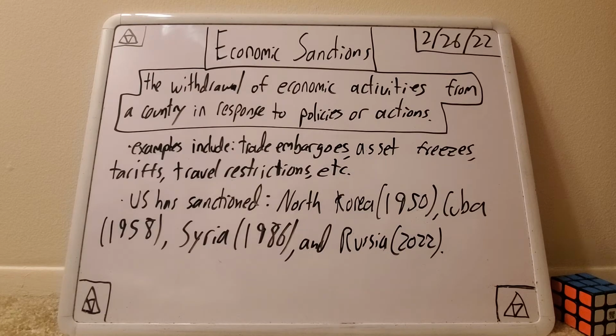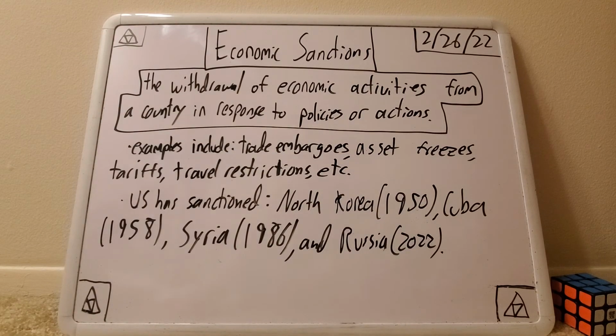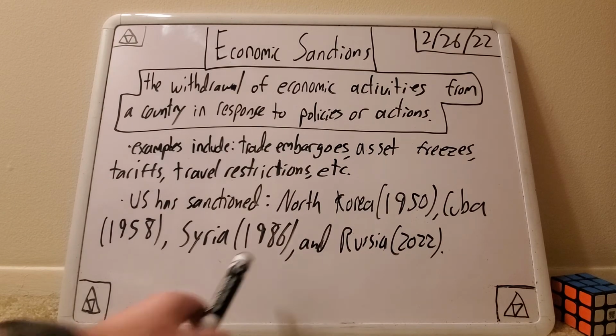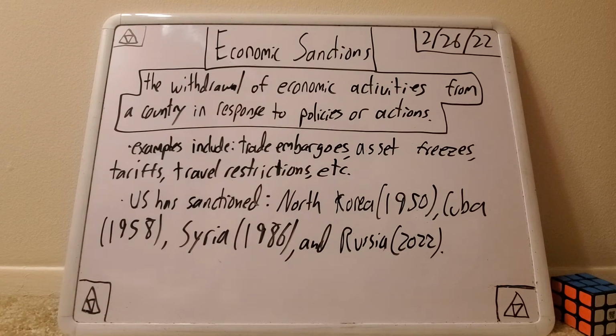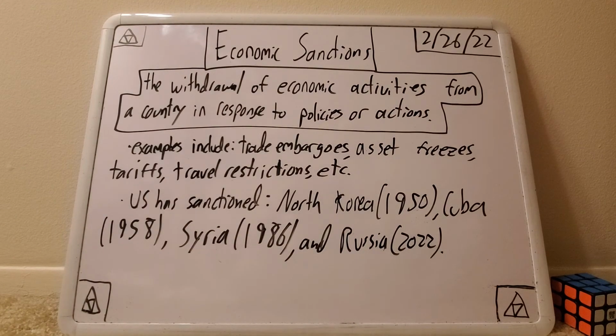And then a little bit of history from the US perspective of sanctions. So the U.S. sanctioned North Korea in 1950, and then Cuba in 58. Syria was a big one in 86, and now Russia in 2022 with a brand new one. And most of the sanctions that the U.S. does impose are because of human rights violations between many different countries. North Korea and Cuba, probably most specifically, especially North Korea. So that's usually the reason the U.S. imposes sanctions, but there are other reasons as well.